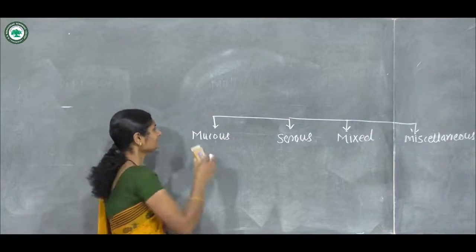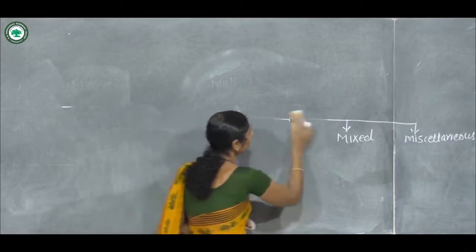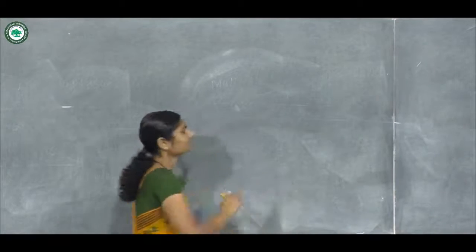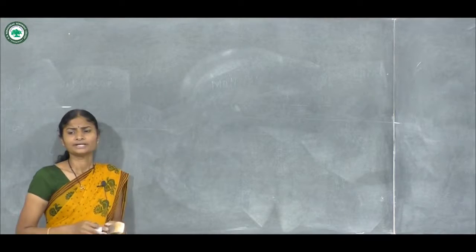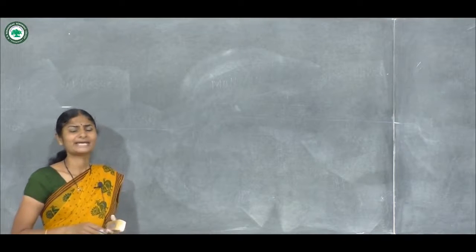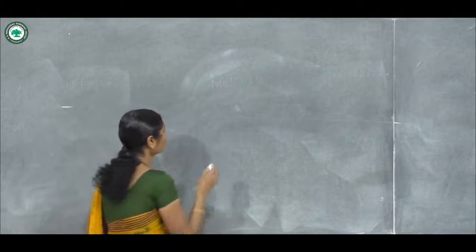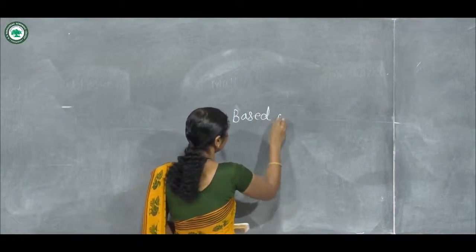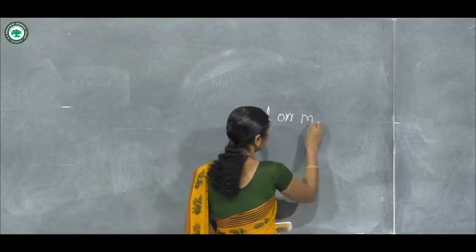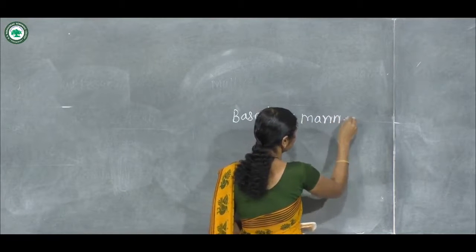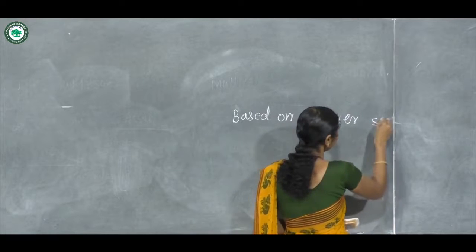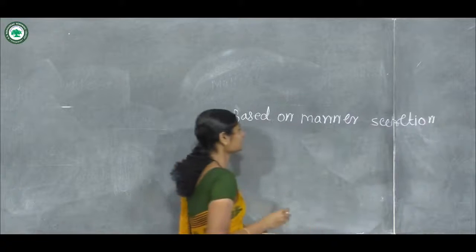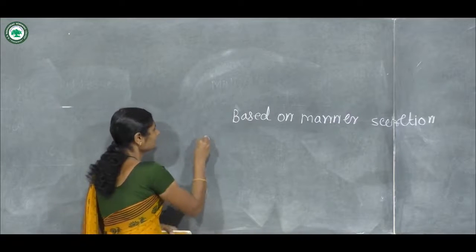Again, these multicellular exocrine cells are divided into different types based on the manner of secretion. Based on the manner of secretion, these are divided into three types. First one is merocrine cells.